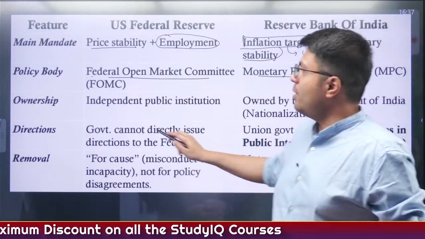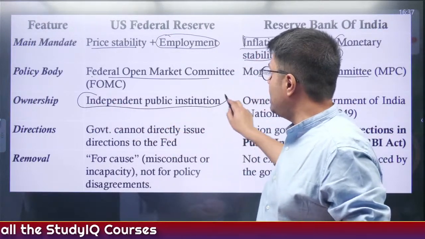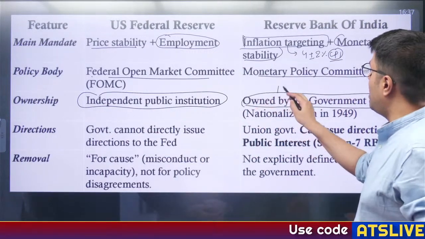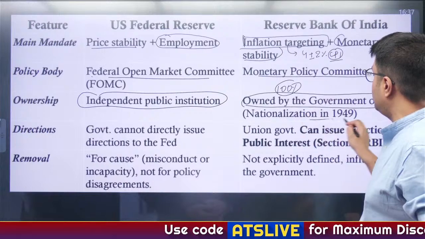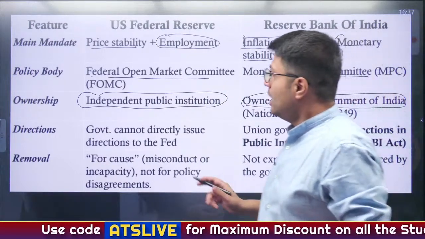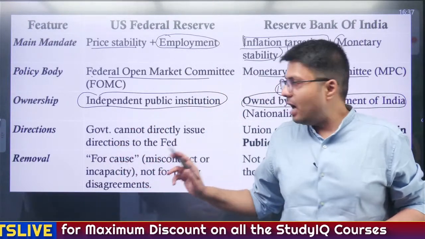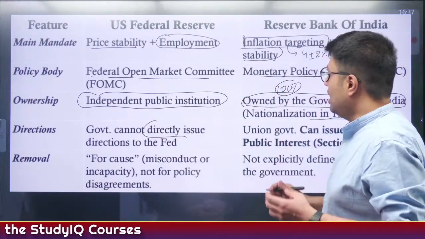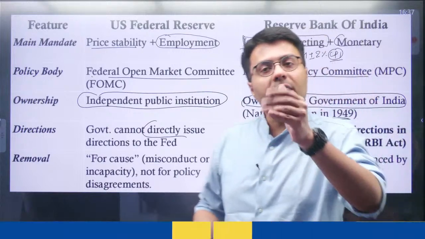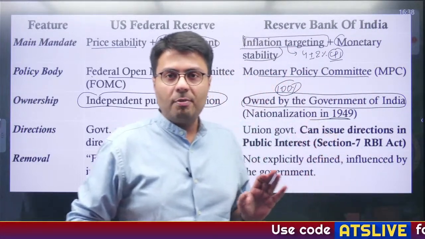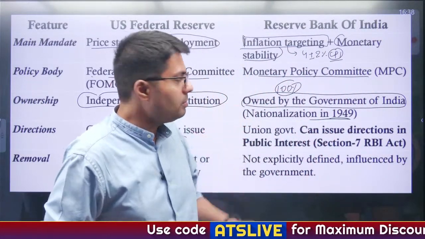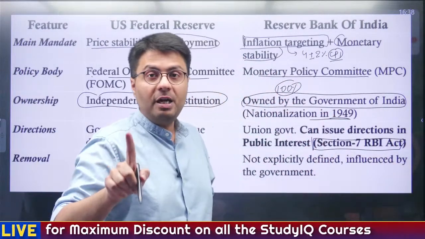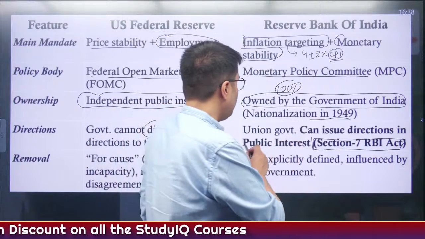As for ownership, the United States Federal Reserve is an independent public institution, whereas 100% of RBI is owned by the Government of India because it was nationalized in 1949. The United States government can't legally issue any guideline or direction to the Federal Reserve, whereas the Union government in India usually does not extend any kind of directions to the RBI. However, in certain exceptional circumstances, there is a power under Section 7 of the RBI Act, which has not been invoked until now. It can be used to issue directions in what?